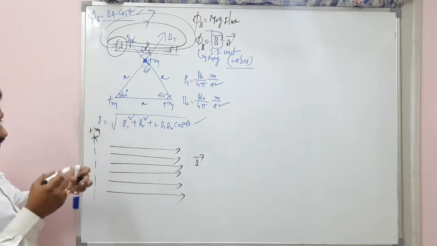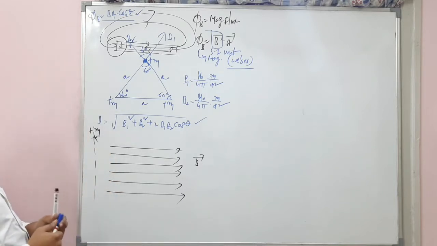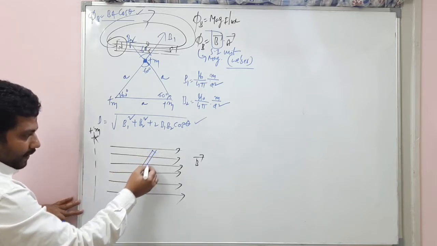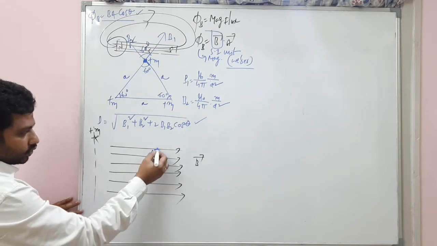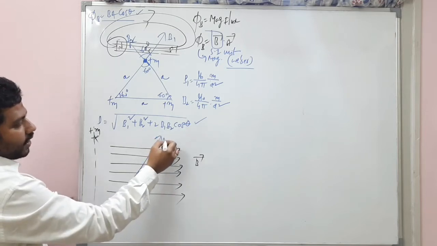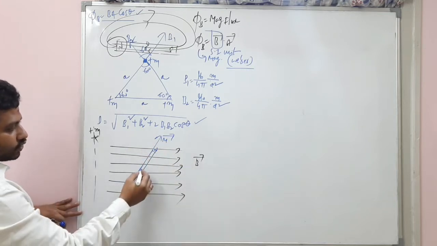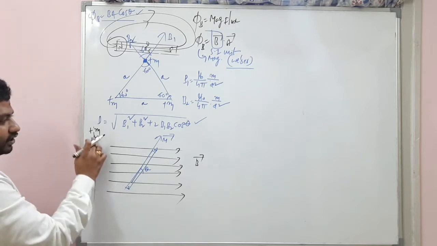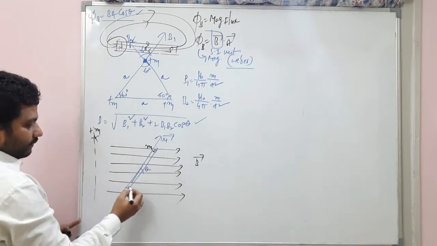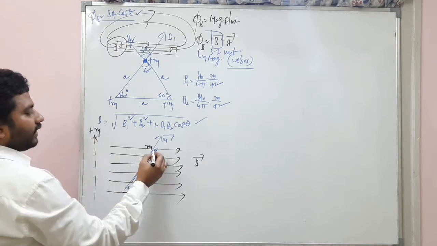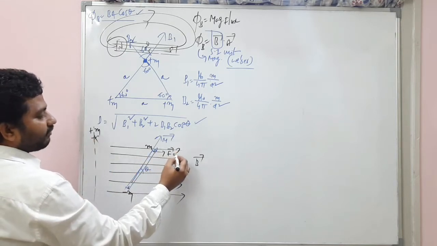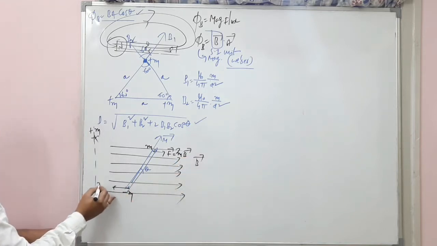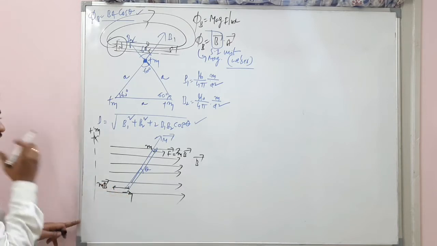Now there is a bar magnet kept here, with a south pole and a north pole. You see, this is the magnetic moment and this is B bar, and they are at an angle theta. This is positive M and this is minus M. The positive pole will apply a force F bar, which is M B bar. This also will apply a force F, which is also M B bar in this direction.